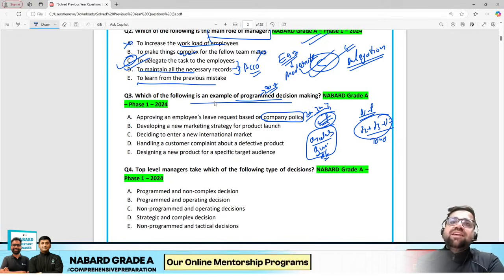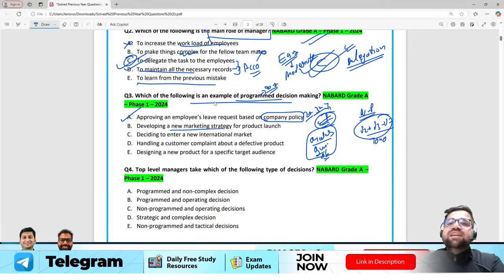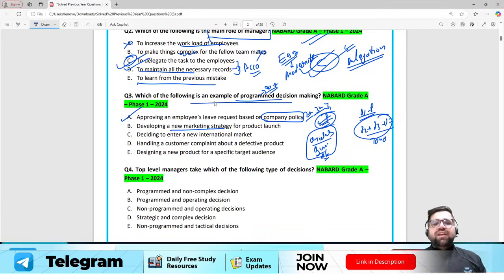So this is an easy decision. Therefore your correct answer will be option number A itself. You do not even have to go ahead developing a new marketing strategy. Definitely you will see how the products are shaping up, and then you will develop your own marketing strategy, right? So it's a tough decision to take.